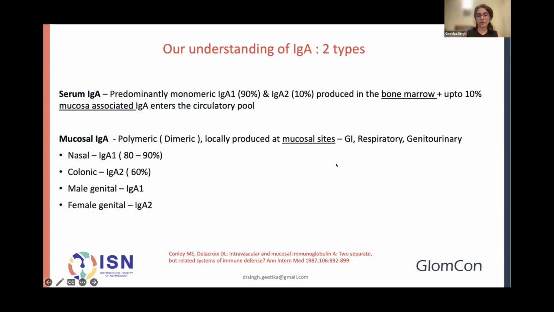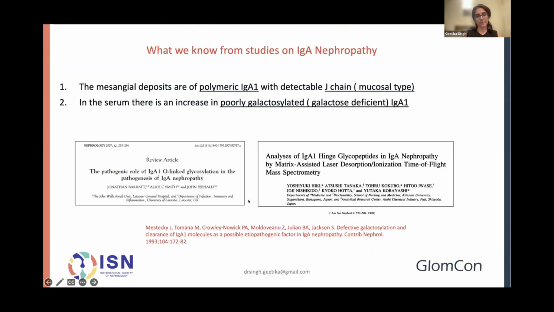And we know that the predominant mucosal sites of production of IgA are the gastrointestinal tract, the respiratory tract, and the genitourinary tract. Unlike the serum IgA, the mucosal type IgA is actually dimeric. And this dimeric IgA has a J chain there which connects it. So you can see that it's very easy for us to differentiate whatever IgA is being produced in the bone marrow and what IgA is being produced at a mucosal site, because they're so different.